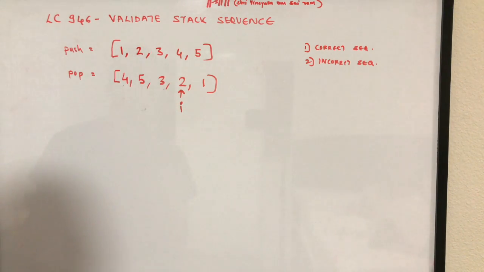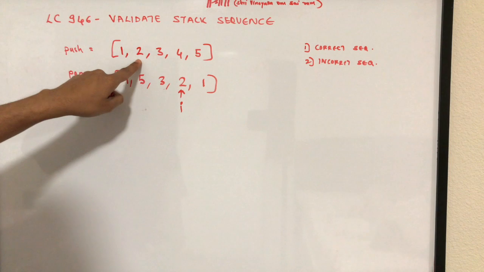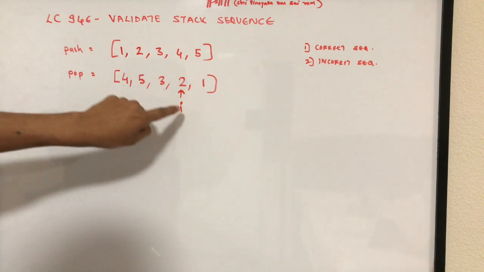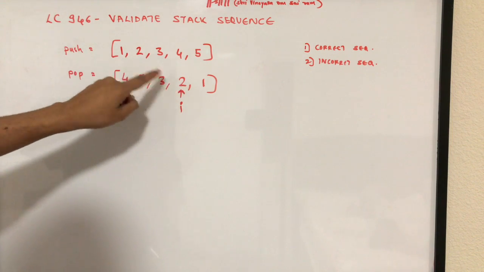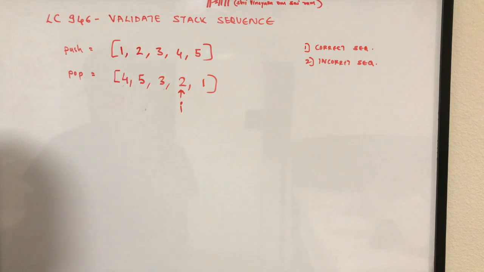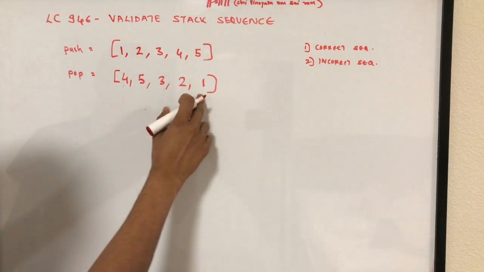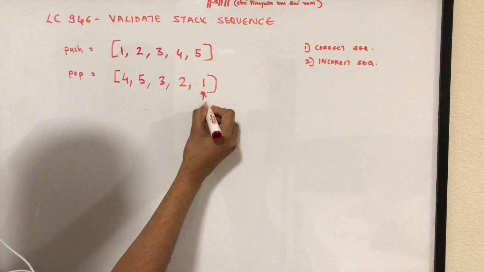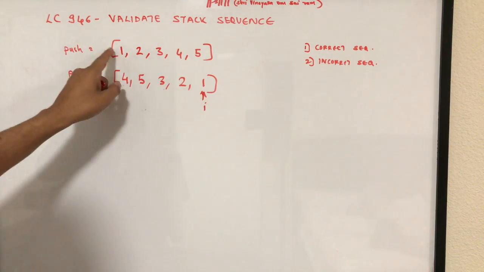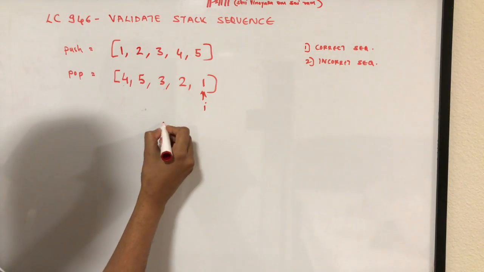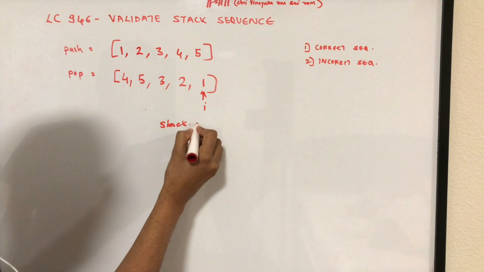Now you have 1 and 2 on the stack, with 2 being the top of the stack. You can match 2 with the ith element, they are both matching, so you can pop 2 from the top of the stack. That leaves you with only one element which is 1 on the stack, and now your next I is again 1 and both are again matching, so you can pop 1 as well. And finally with this your stack is empty.